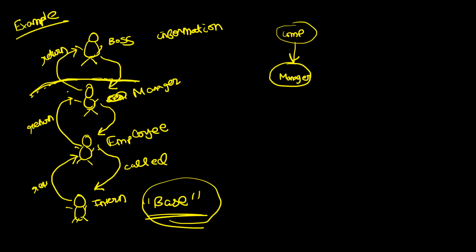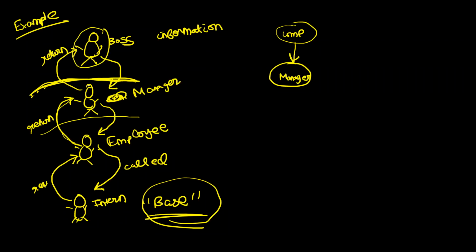See, guys, at every level, the people don't worry what is happening below. The manager will tell the employee and then the manager does not have to worry what is happening. The employee will solve the problem and get the answer back to the manager. Similarly, the boss is calling the manager and he doesn't have to worry what the manager is doing. The manager will ask somebody else. That is none of the boss's headache.